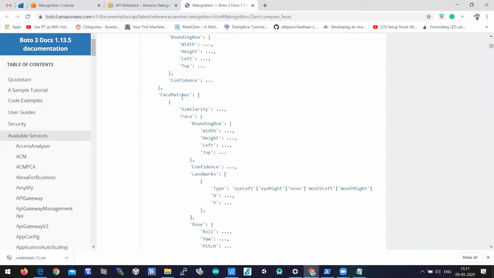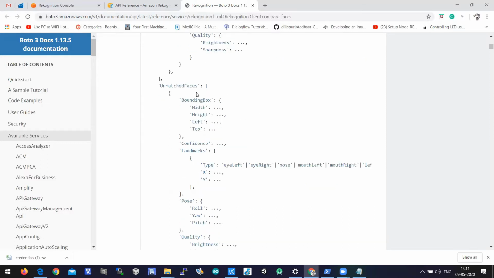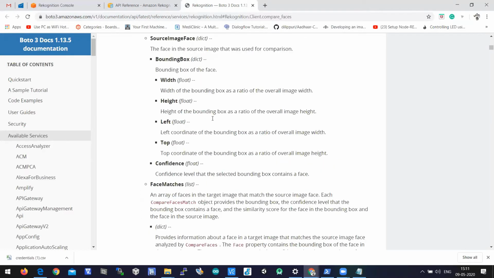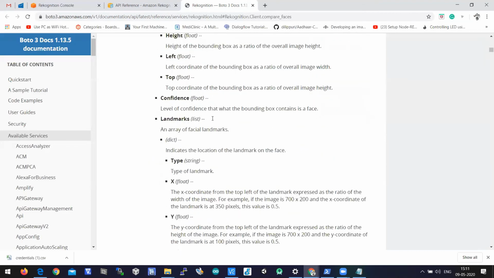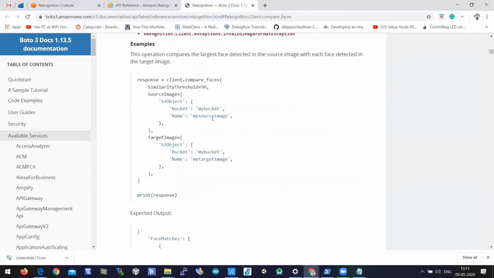If the face is matched, it will display the similarity index. If the faces are unmatched, it will display that the faces are unmatched. This is the response result coming out of this. Let's write a simple program to do this.